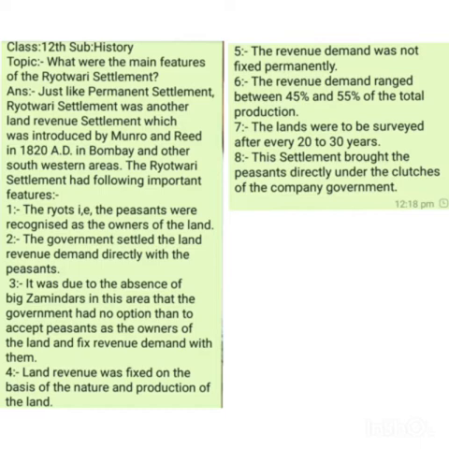So the land revenue was fixed on the basis of the nature and production of land. Whatever was the production of land, on that basis the land revenue was fixed on that tract of land. Number four, the lands were to be surveyed after every 20 to 30 years. Means after every 20-30 years of the first survey, the lands were to be surveyed.